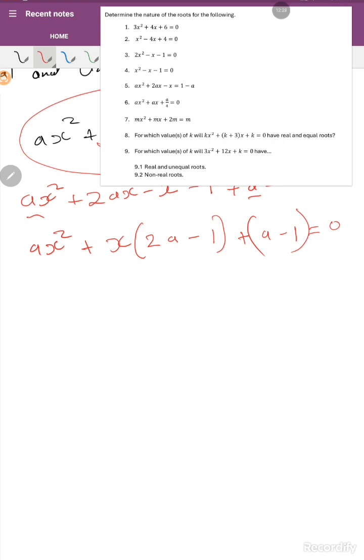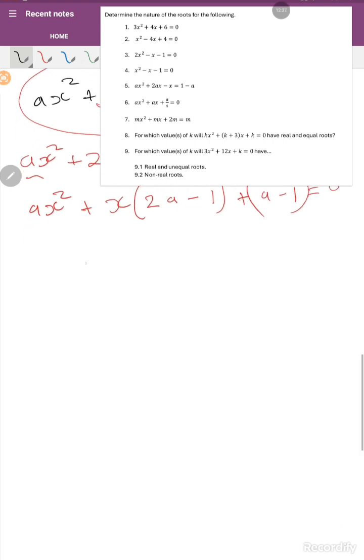Let me put it properly. I know that you're going to find it very difficult to understand this one. So remember that our standard form is ax squared plus bx plus c, right?